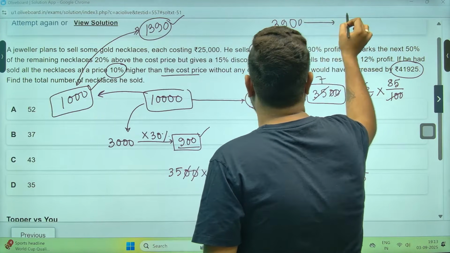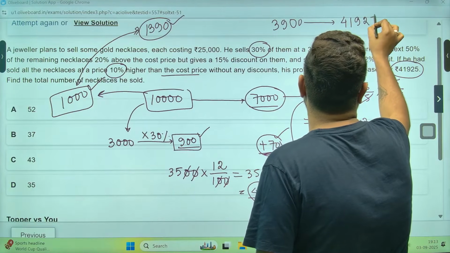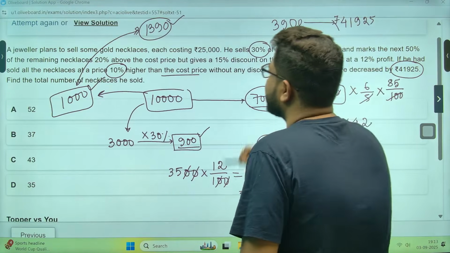390 units is equal to 41,925 rupees. Right?